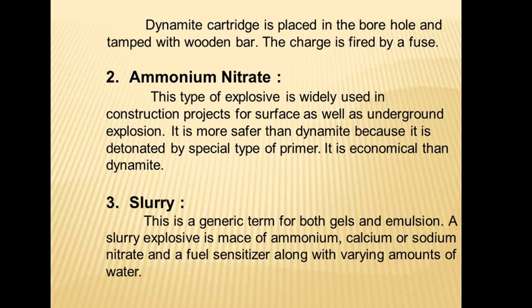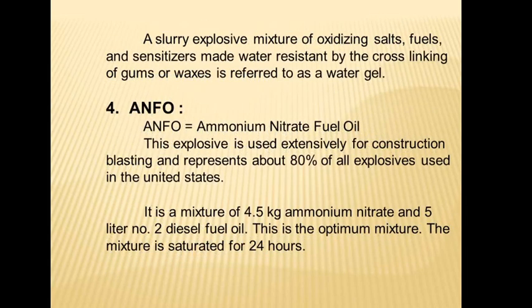The third one is slurry. This is a generic term for both gels and emulsions. A slurry explosive is made of ammonium, calcium, sodium nitrate, and a sensitizer along with a varying amount of water. A slurry explosive mixture of oxidizing salts, fuel, and sensitizer made water resistant by the cross-linking of gums or waxes is referred to as a water gel.